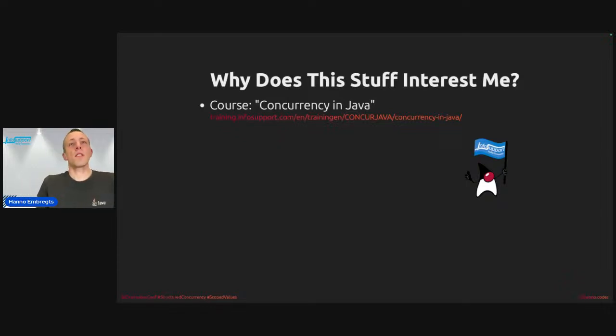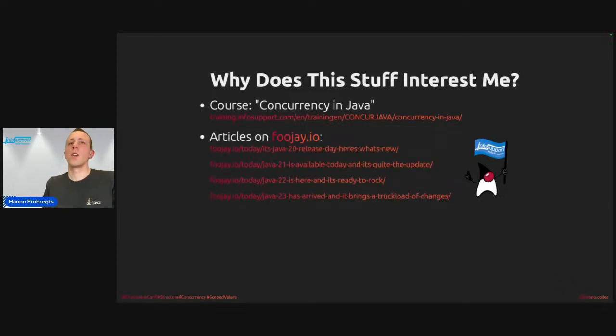And besides teaching this course, it is also very motivating that Java has released a few new features related to concurrency. And I wrote a few articles when the past new Java versions were released on fuj.io, available for you to read if you want. Overviews, I wanted to say short overviews of the new Java features, but a lot of features have been published in the past few releases, so I didn't manage to keep them short articles. Some of them became a bit longer. But there is some stuff about concurrency here as well, so it's fun to follow along, right, and see what's happening in that field.